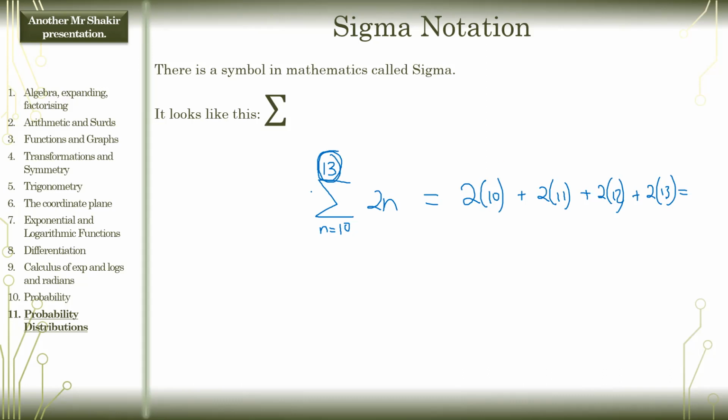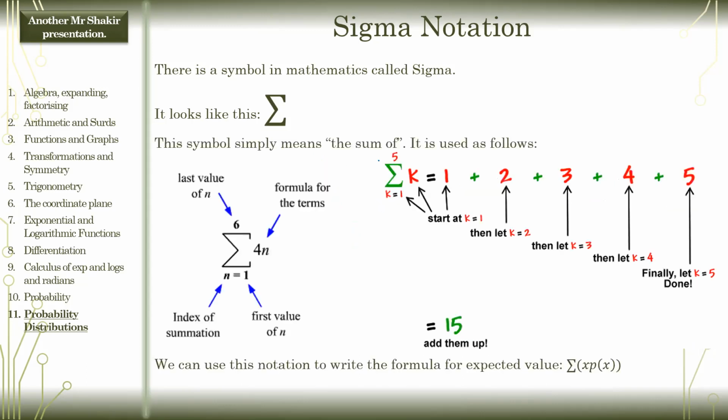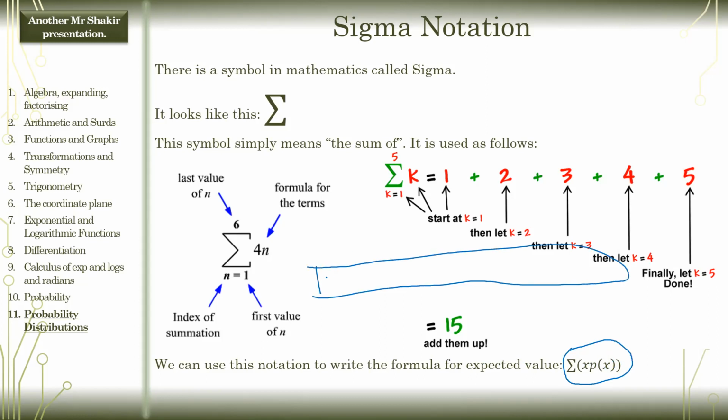That's what this notation means. You start here and you end there. The reason they've introduced this notation is that we can write the formula for expected value as the sum of x times p of x. You know how you had a bunch of values in the third column and you had to add them all up to get your expected value? It's just shorthand for what they want you to do: add all of them up.